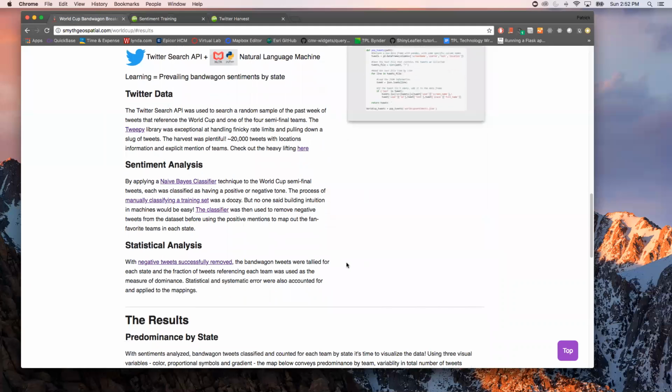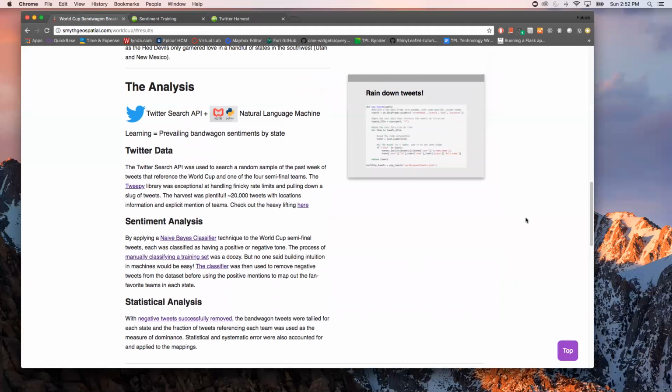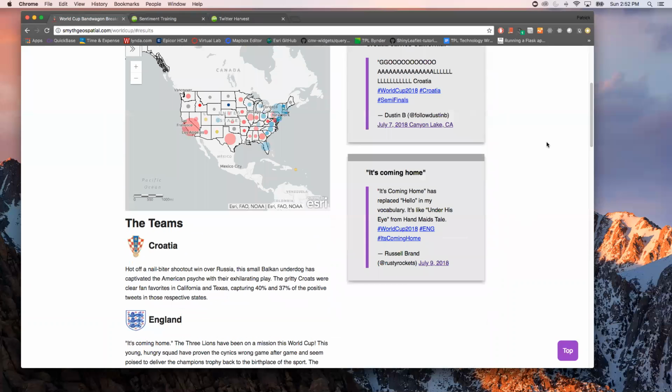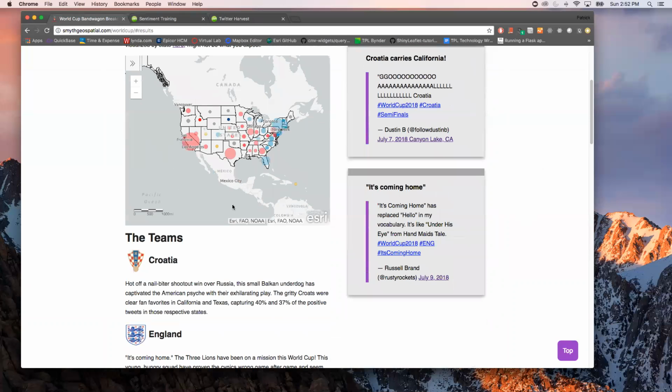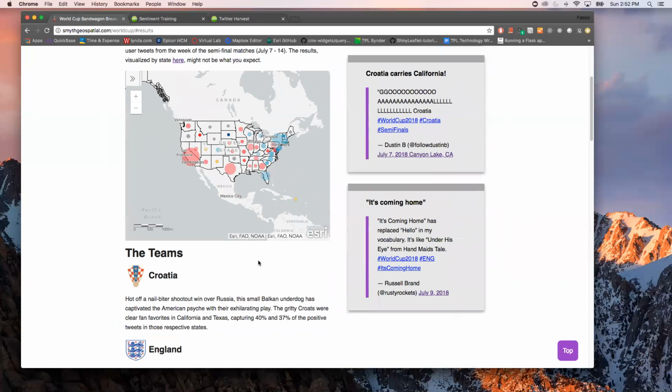So feel free to go ahead and explore all the analysis steps, and then just enjoy the visualization itself and poke around as needed.